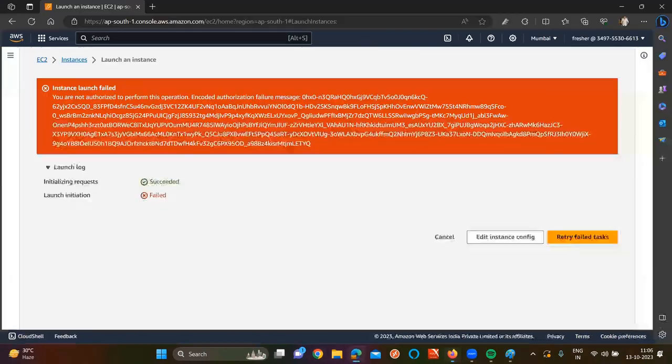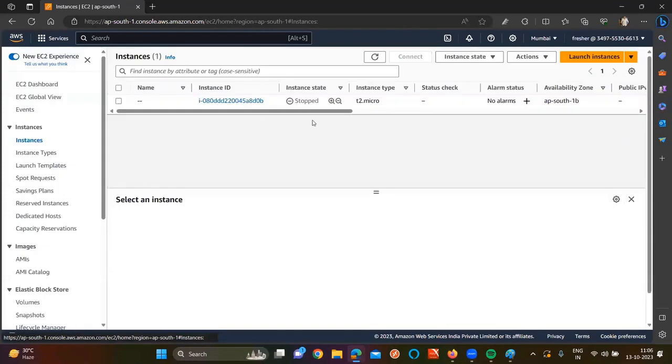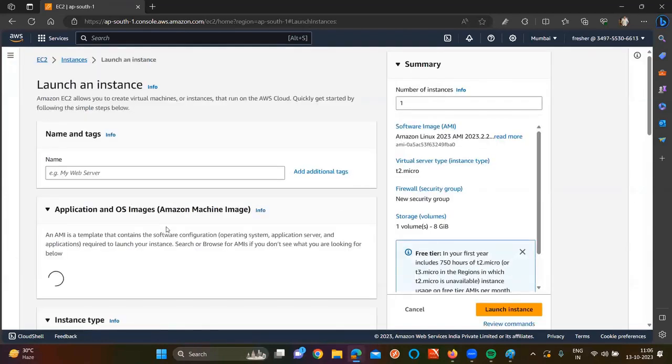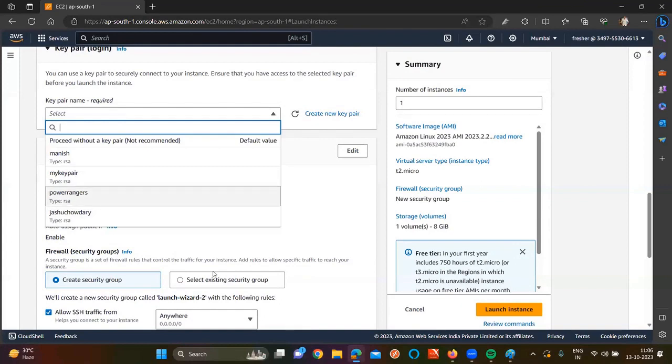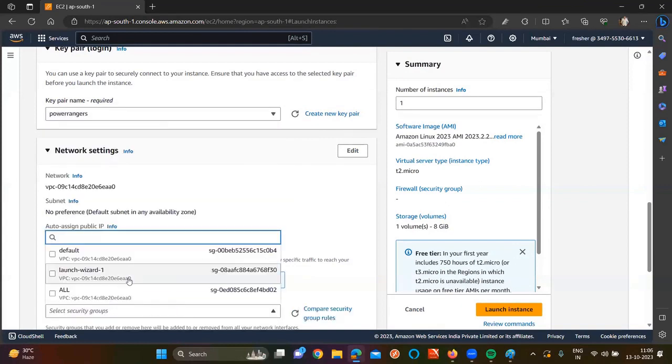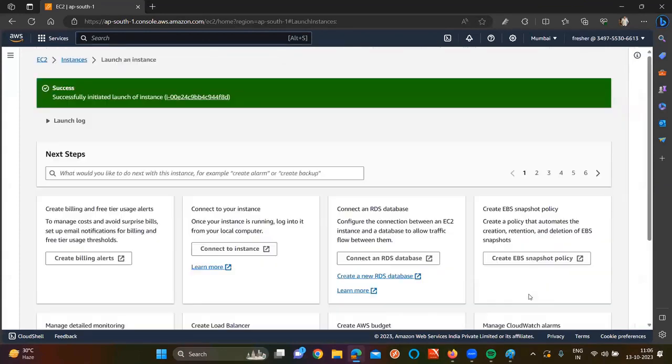So now if I go and click on retry failed task. One second, let me go back and try to do this one. Click on launch instance. Name and all are not required as of now. Key pair, select one key pair. Are you able to create now?